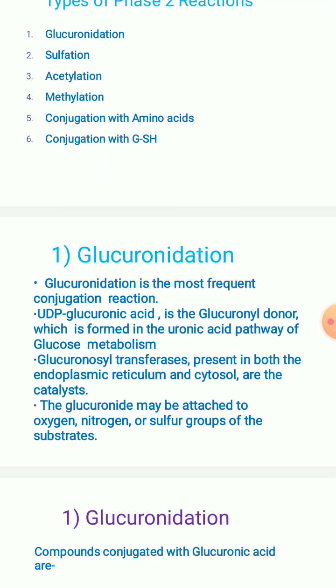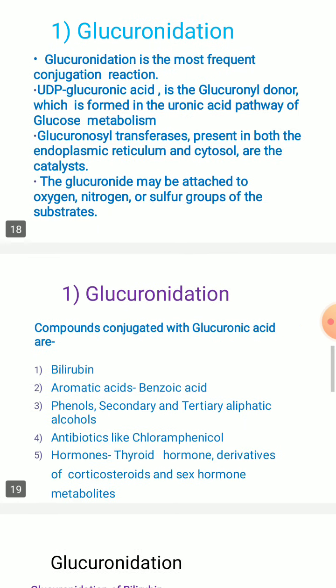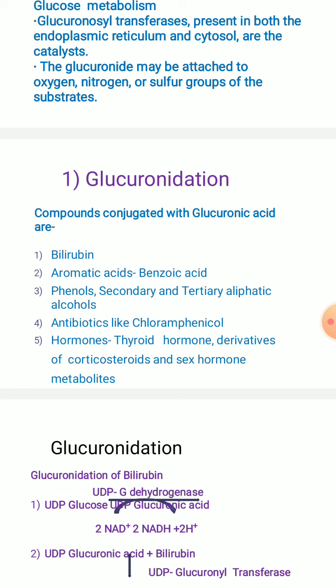Then it is going to give the conjugated product. So in glucuronidation, these are the compounds conjugated with glucuronic acid. These can be bilirubin, aromatic acids such as benzoic acid, phenols, especially secondary and tertiary aliphatic alcohols, and some antibiotics like chloramphenicol, and hormones, that is thyroid hormones, derivatives of corticosteroids, and sex hormones and metabolites, right?